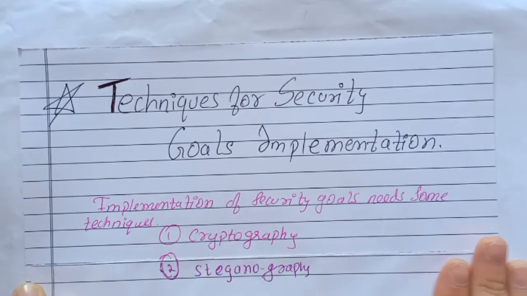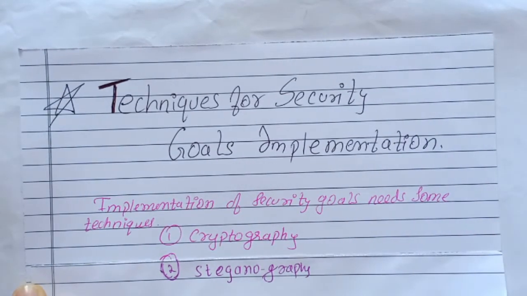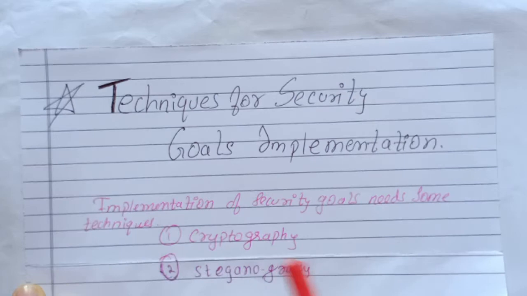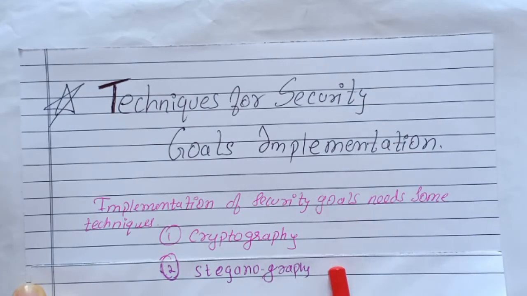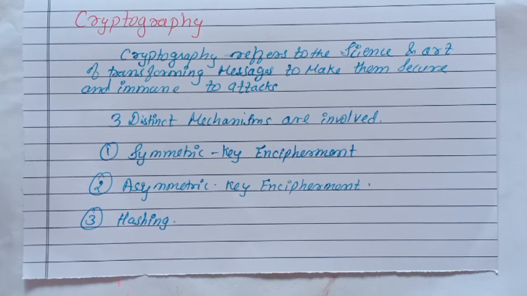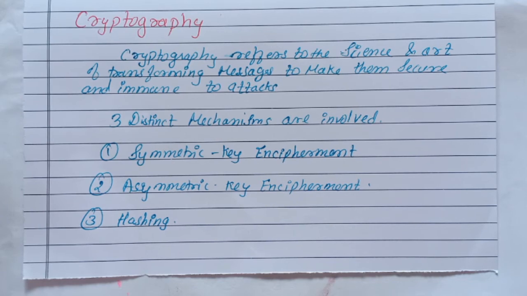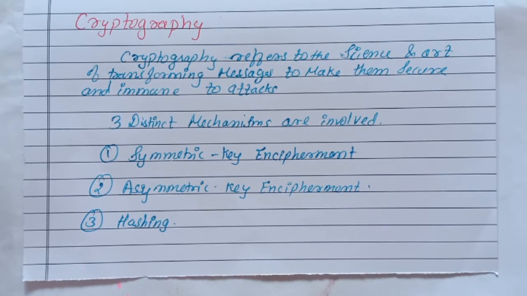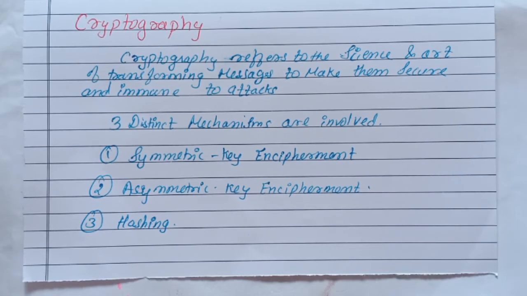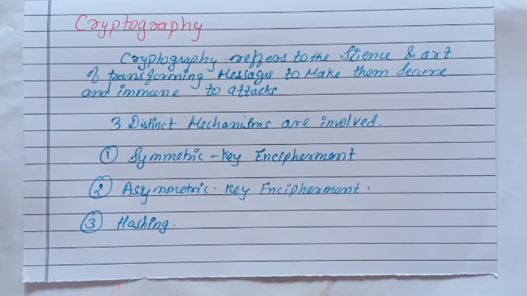So here are some techniques for security goals implementation, because we need some techniques to implement the security goals which we saw. So we can use cryptography and steganography. What is cryptography? Cryptography refers to the science and art of transforming a message to make it secure and immune to attacks. That is, make your message random, so no one can eavesdrop on your message or understand it. Then three mechanisms are there: symmetric key encipherment, asymmetric key encipherment, and hashing.